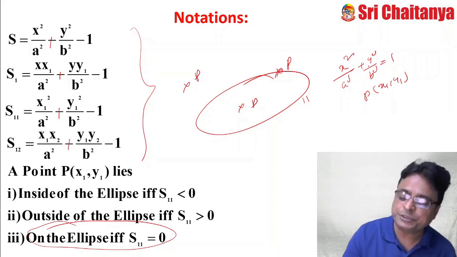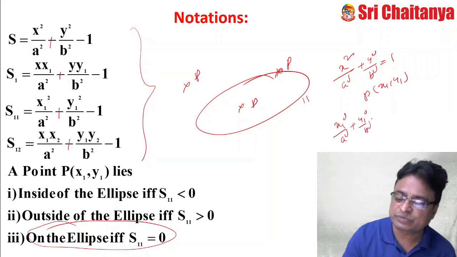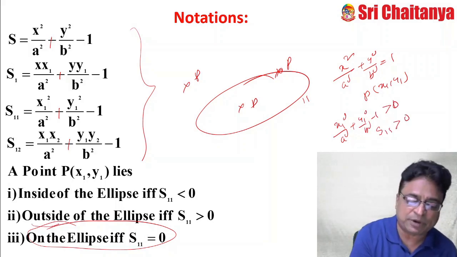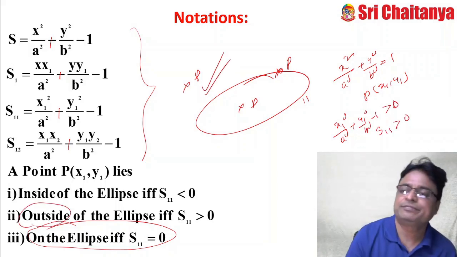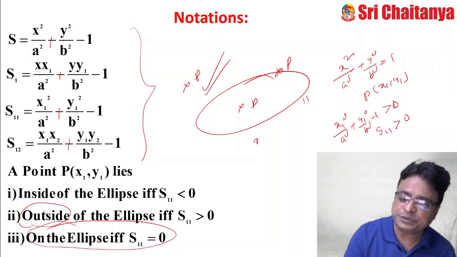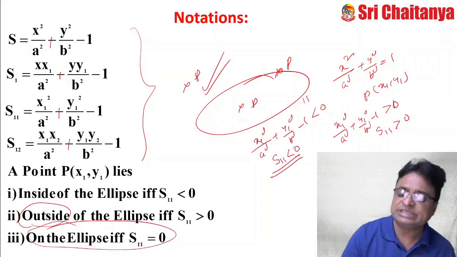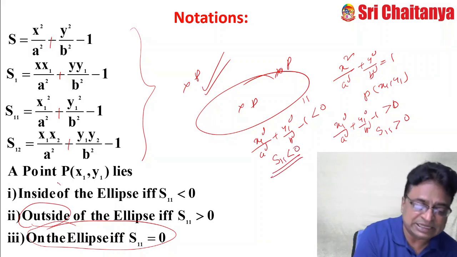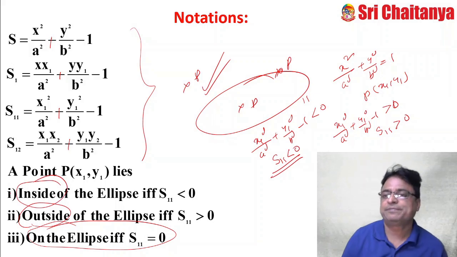Suppose you substitute the point in the ellipse, and if the result x1 square by a square plus y1 square by b square minus 1 is greater than 0, that means S11 greater than 0, simply the point lies outside the ellipse. Or if x1 square by a square plus y1 square by b square minus 1 is less than 0, that means S11 is less than 0, simply I can say that the point lies inside the ellipse.